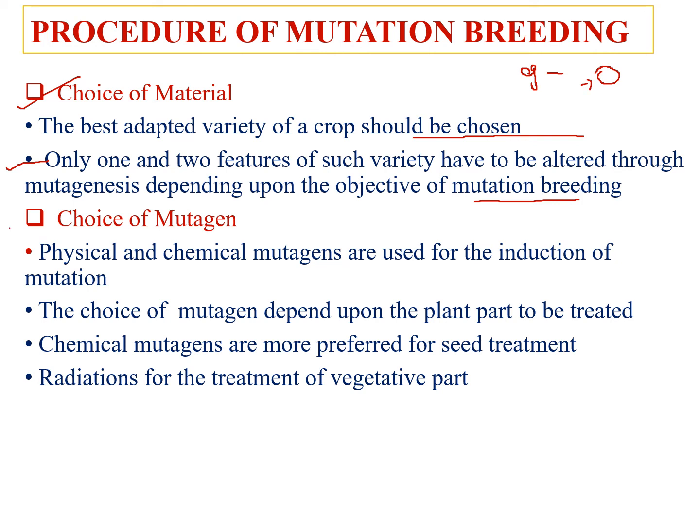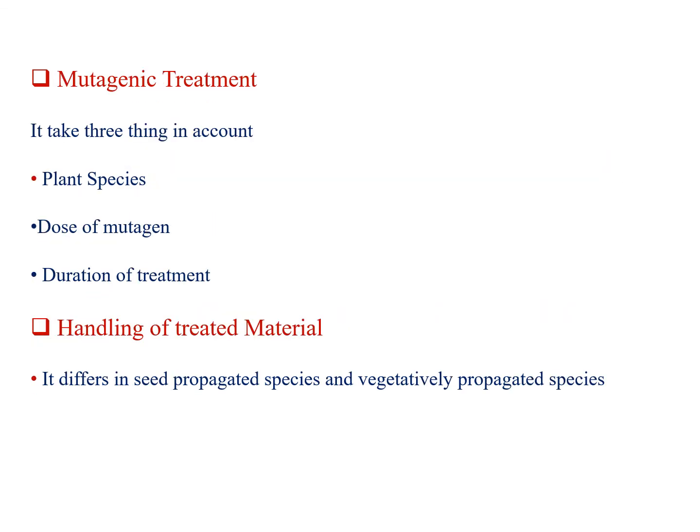And second one is choice of mutagen. The physical and chemical mutagens are used for the induction of mutations, and the choice of mutagen depends upon the plant part to be treated. The chemical mutagens are mainly used for the seed treatment, and radiation mutagens mainly used for the treatment of vegetative part of the plant.